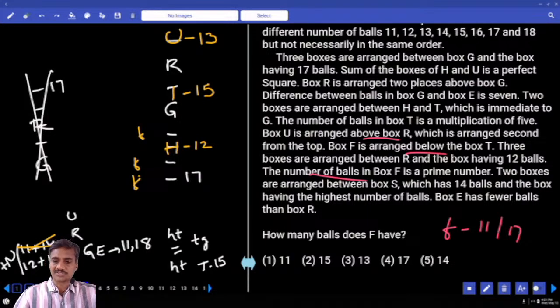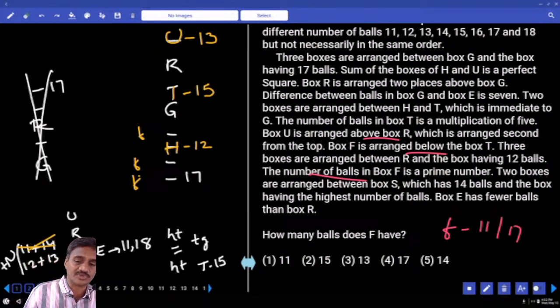And 2 boxes are arranged between S, which has 14, and the highest number of balls. The highest number of balls, G or E, is 11 or 18. Then S is having 14 balls, and between S and the box there must be exactly 2 boxes.